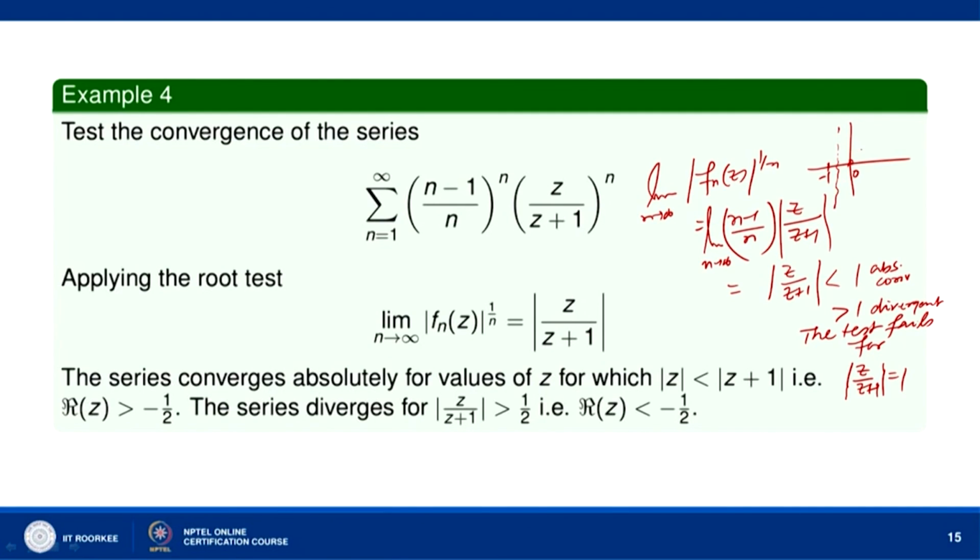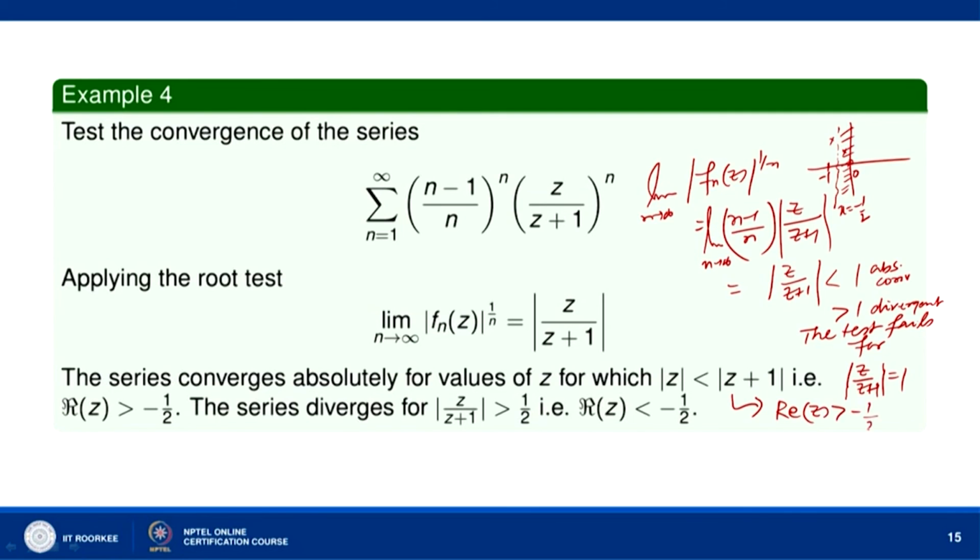If you take a point to the left of x equal to minus half, its distance from minus 1 will be less than its distance from 0. If you take the right half, then the distance of a point from minus 1 will be more than the distance from 0. So, this actually tells us it is real part of z